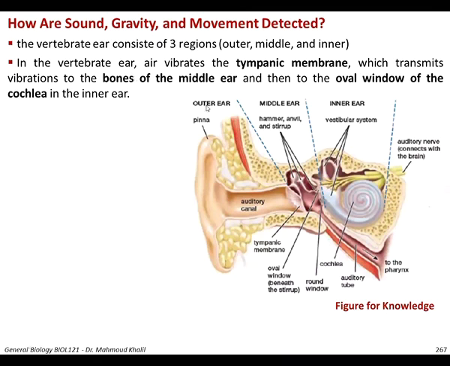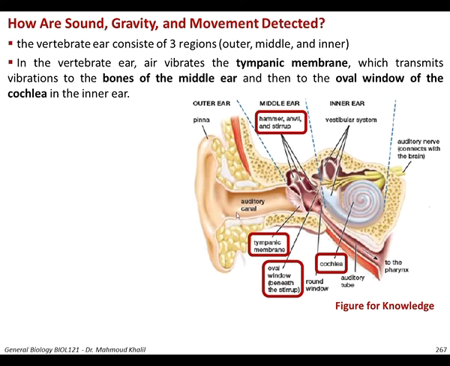In the vertebrate ear, air vibrates the tympanic membrane, which transmits vibration into the bones of the middle ear. These are the three bones of the middle ear. And then it moves to the oval window of the cochlea, which looks spiral, in the inner ear.